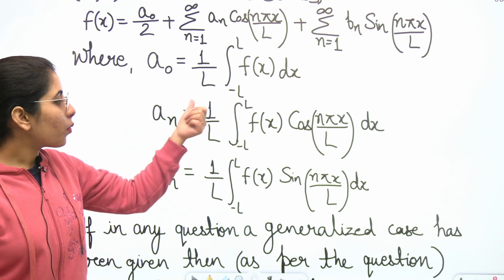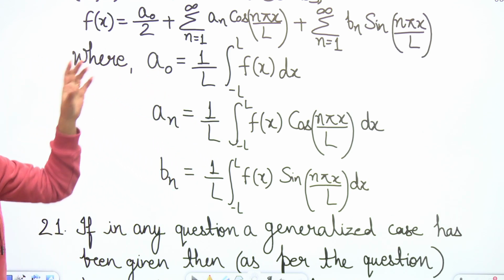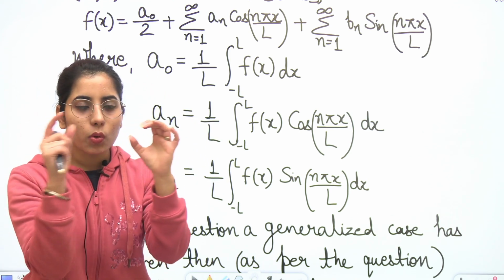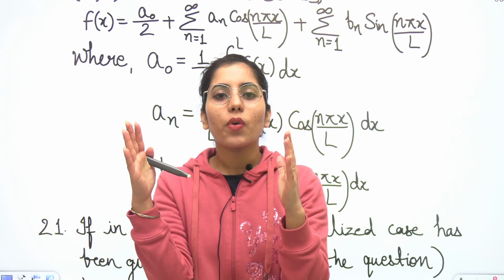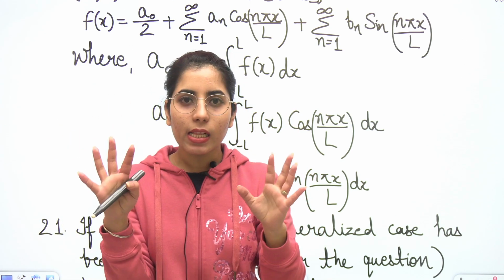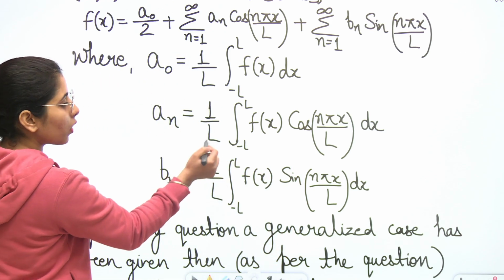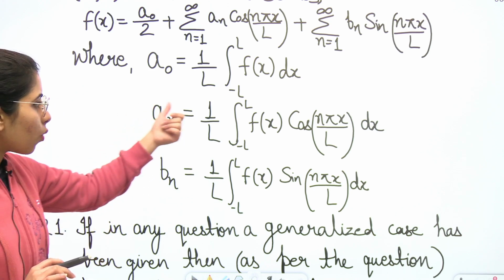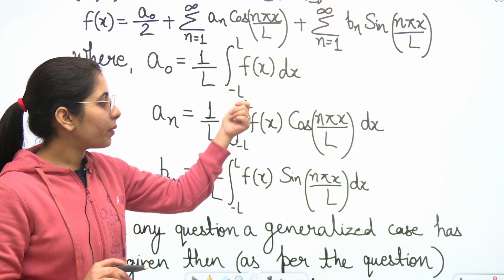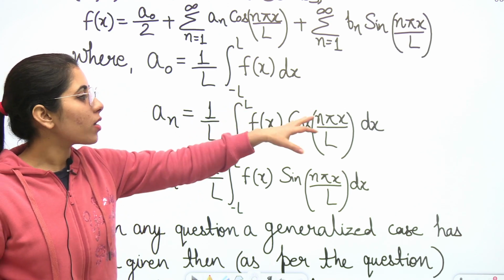It is again 1 upon l, the half of the range from minus l to plus l. The total length between the two limits is 2l, so half of 2l is just l. So 1 upon l, integration between the lower limit and upper limit, f(x) cos n pi x by l dx.